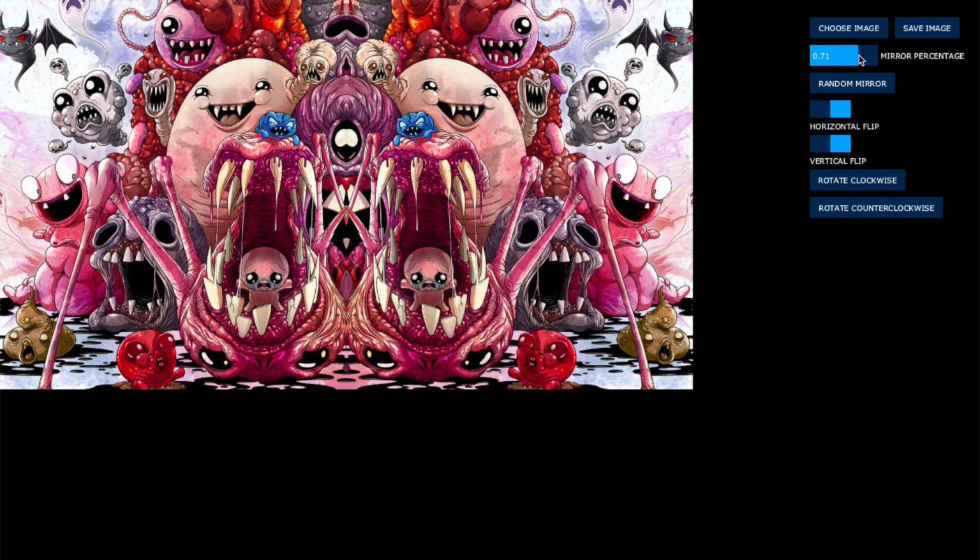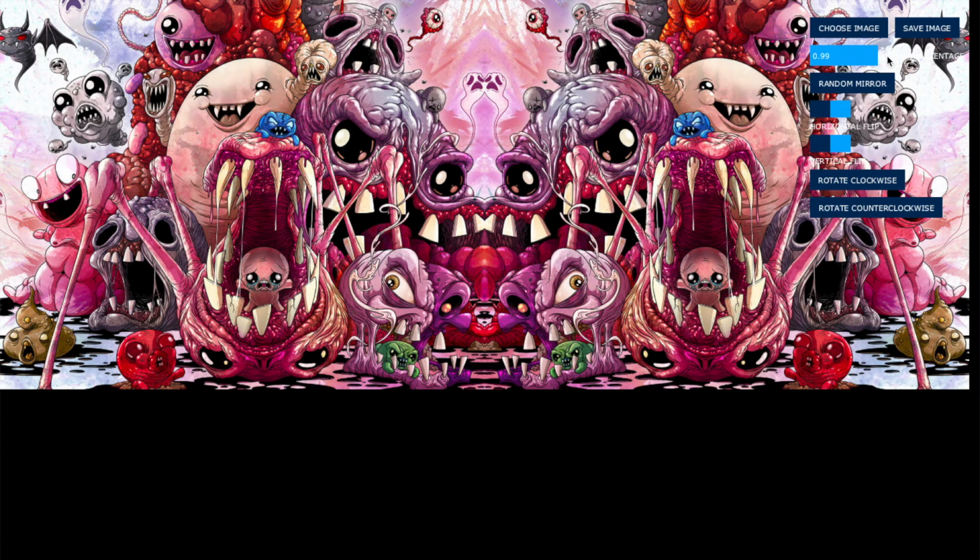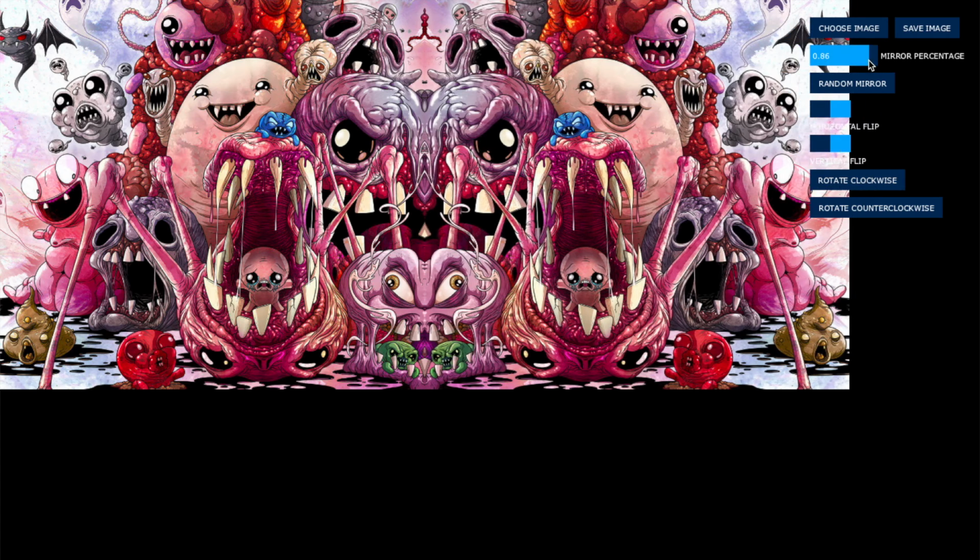We'll come here to the mirror percentage slider, and we can see that as we move it, we see the mirror changing. So this controls what percent of the image is mirrored.